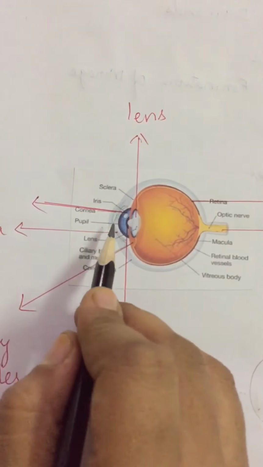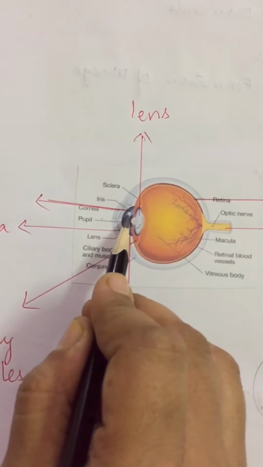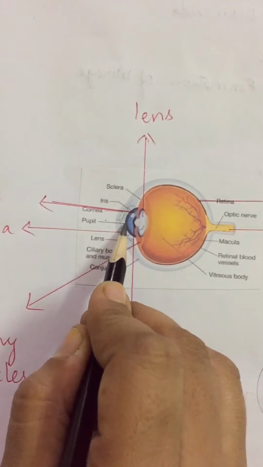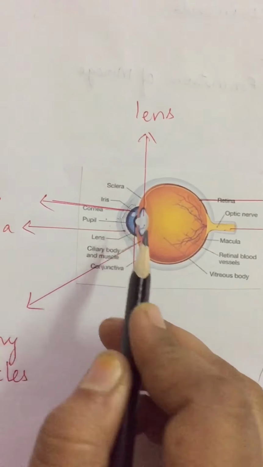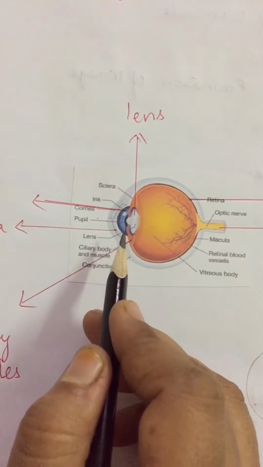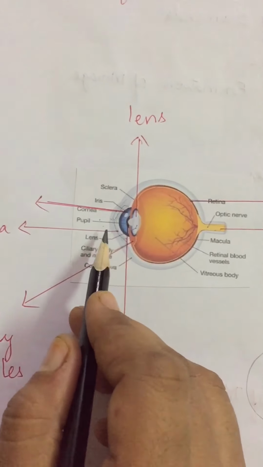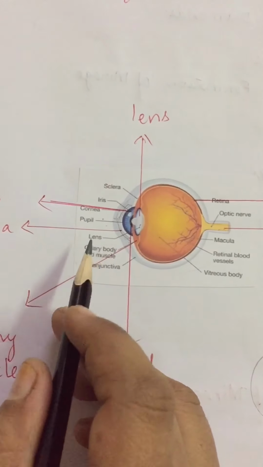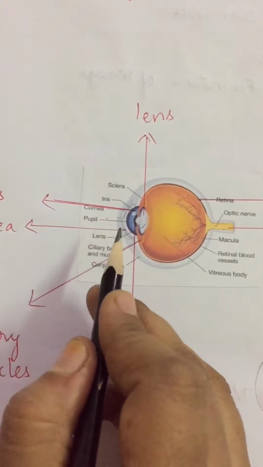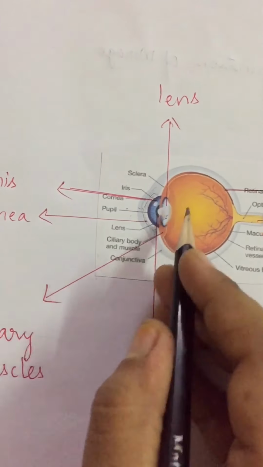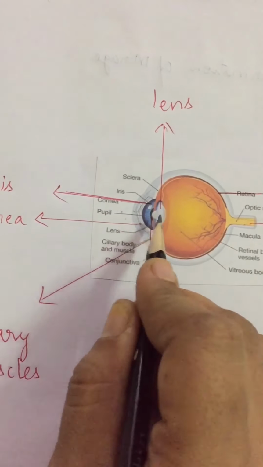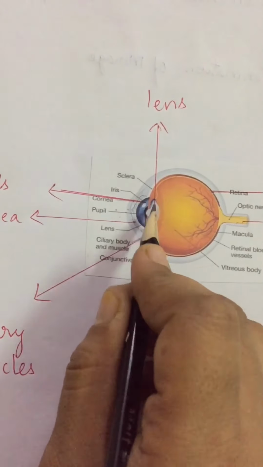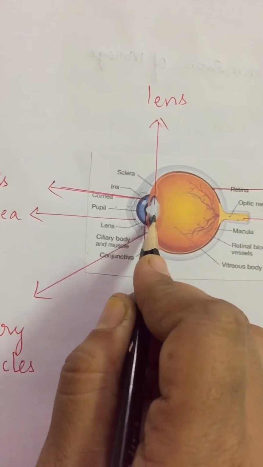Behind that cornea there is a space filled with liquid which is called aqueous humor. That is nothing but your tears only, children, which contain water and salt also. Clear? And behind this, the crystalline lens which is responsible for image formation.